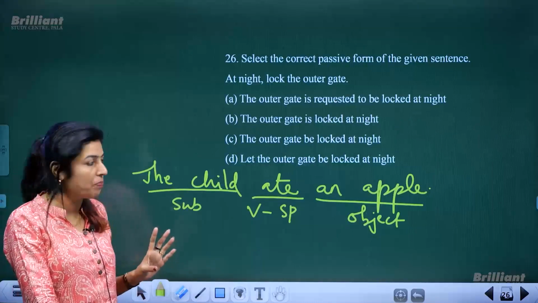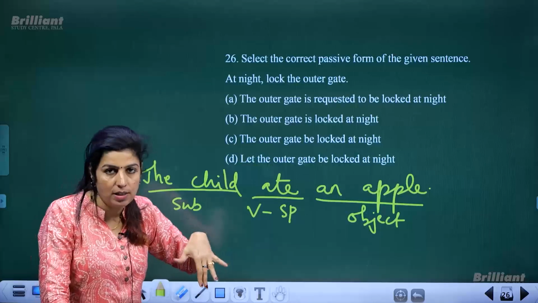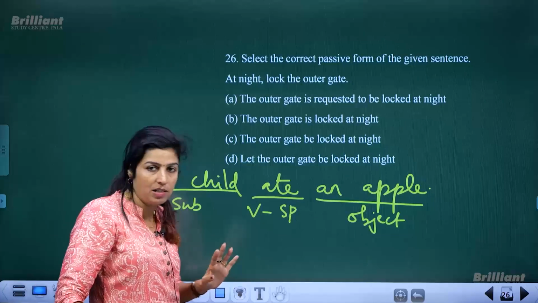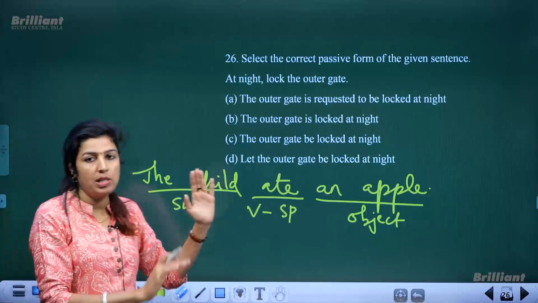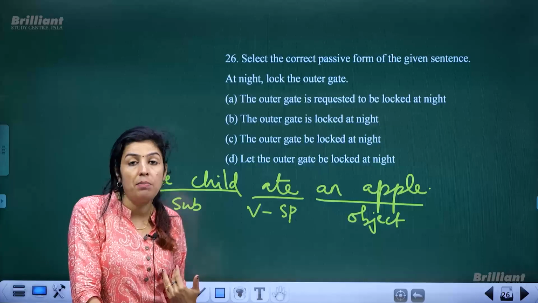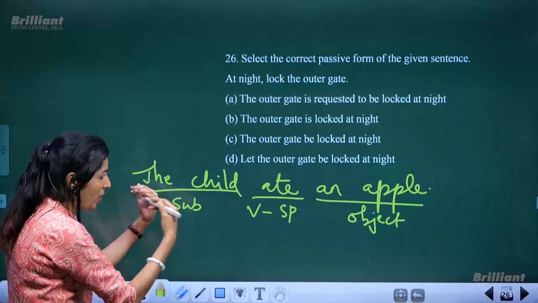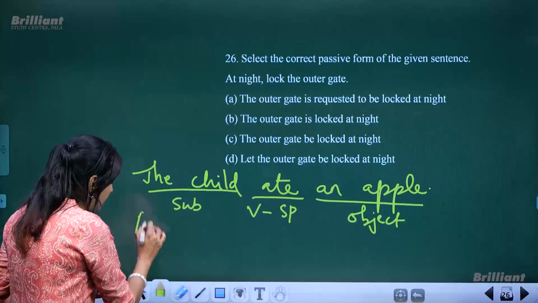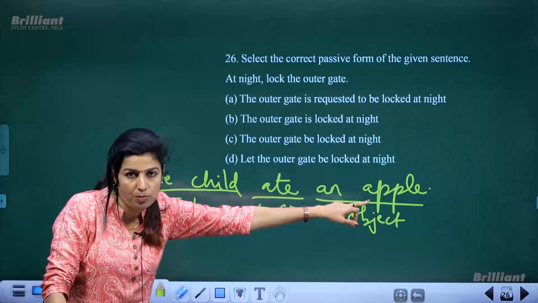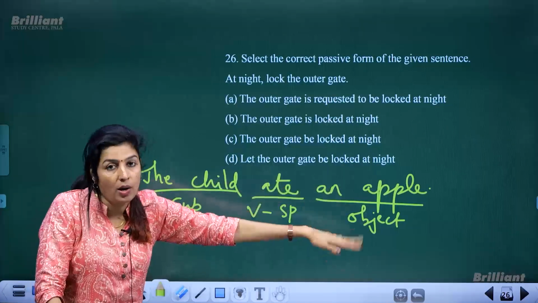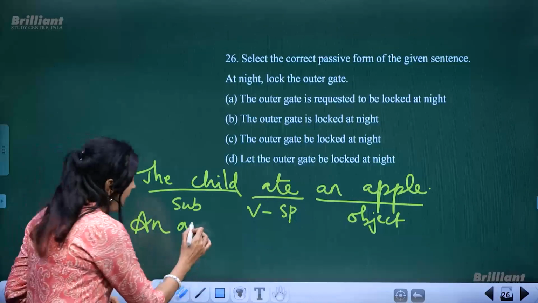Simple past tense. Okay. Now, when you change this active sentence into passive voice, you have to swap the positions of subject and object without changing the meaning and without changing the tense. And how can you do that? You can swap the subject and object. You can start with an apple. That means here the importance was given to the subject and secondary importance to the object. And when you change it into passive voice, you have to give importance to the object, not the subject. So you can start with an apple.